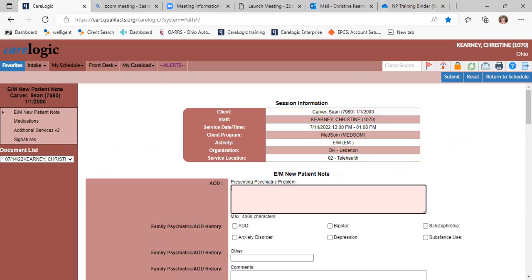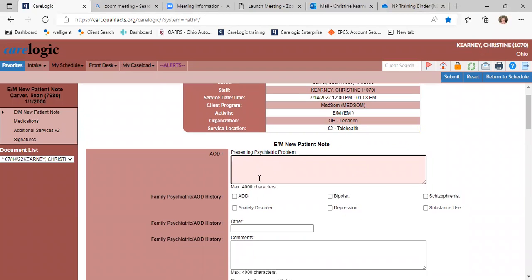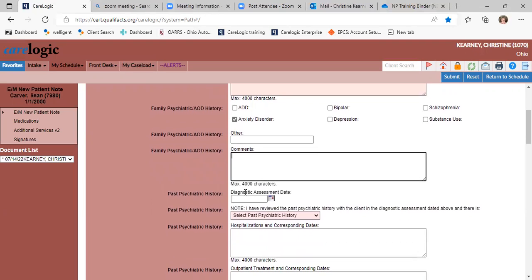So here's your note. Here's your new patient note. And this is basically the information. Most of your narrative is going to be in here. That's where you're going to list all the current problems, the history of the problem, any subjective data and objective data that you want to have in the note. Really, most of the information is going to be here. Then we go down further to the family psychiatric history. You can click and put, dad has anxiety, down here if you wanted to.